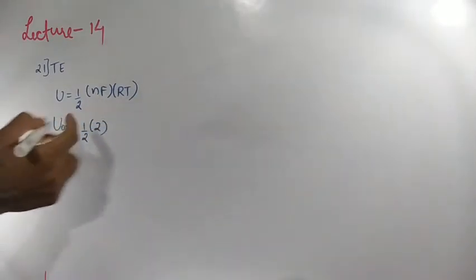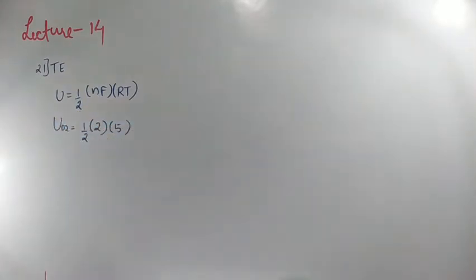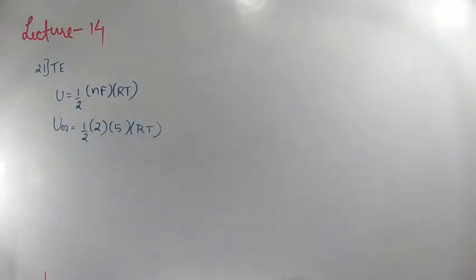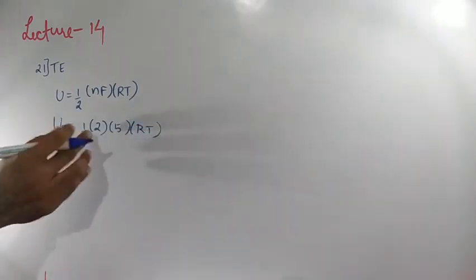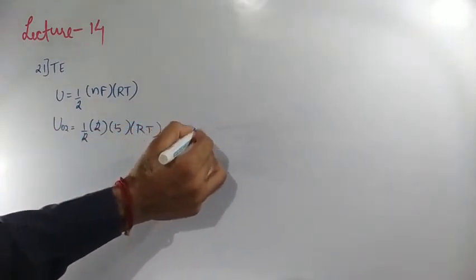They had not given F value for oxygen. Diatomic molecule, F value will be 5. And keep the answer in terms of RT. So here 2 and 2 will get cancelled, and this value will turn out to be 5 RT.